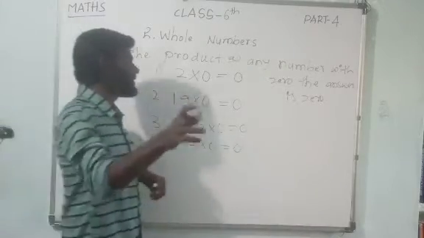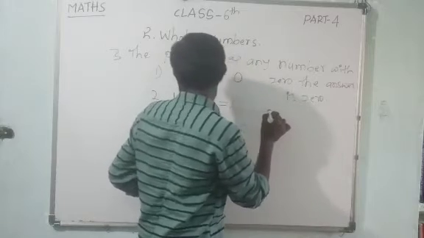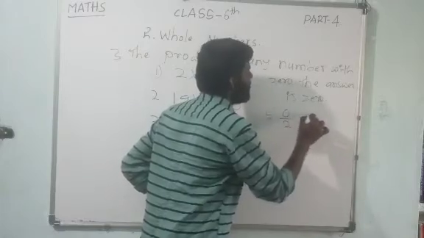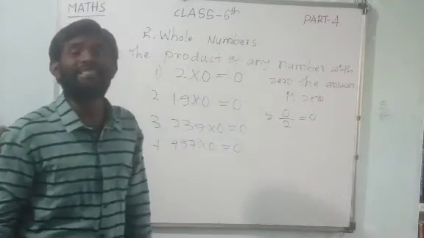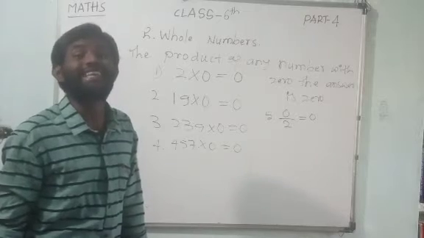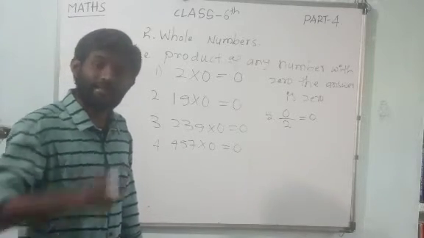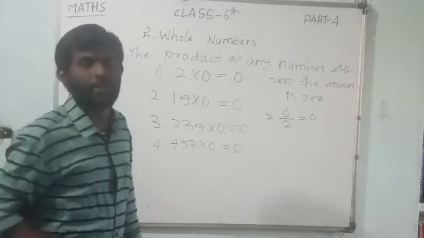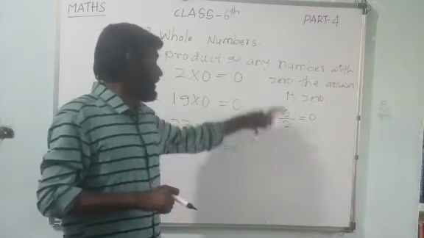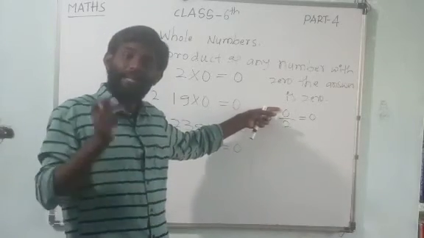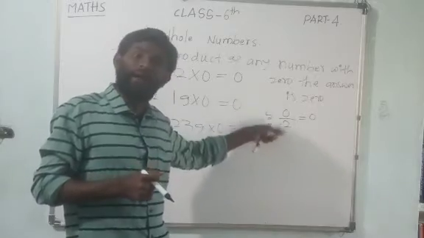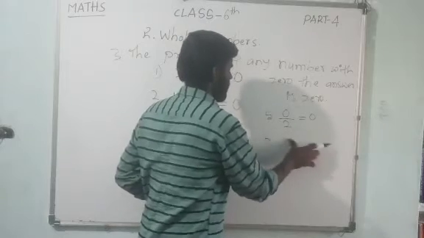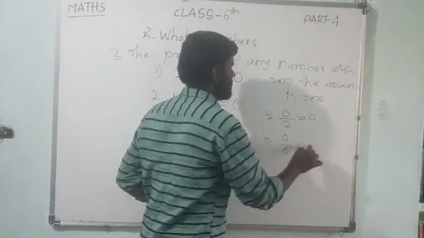With that also, one more important thing. Suppose example 5, 0 by 2. Answer is always 0. The division of 0 by any number is also 0. The product of any number with 0 is 0, and here if I divide 0 by any number, the answer is always 0. Example 6, suppose 0 by 6 is 0.